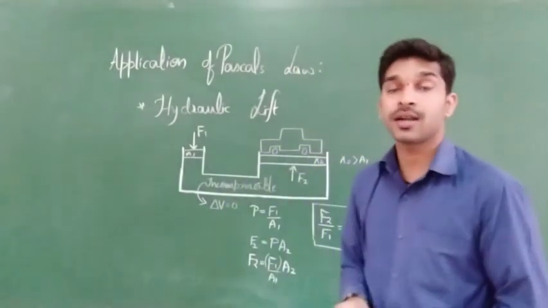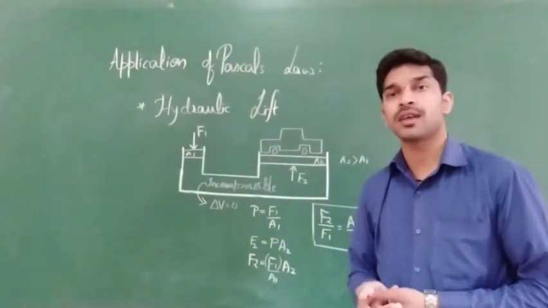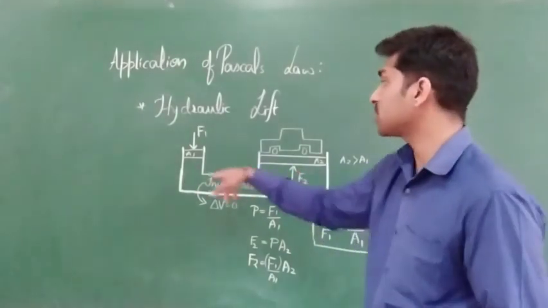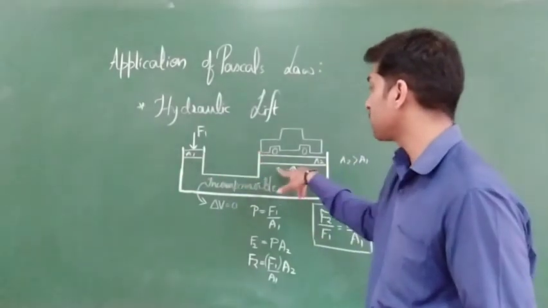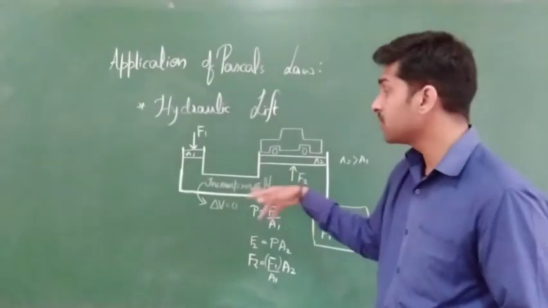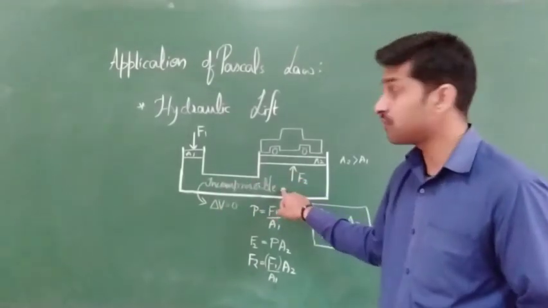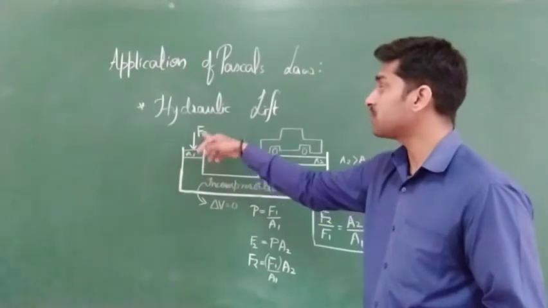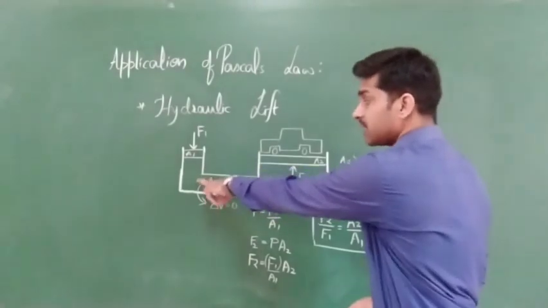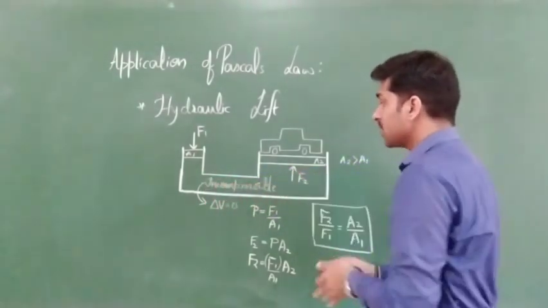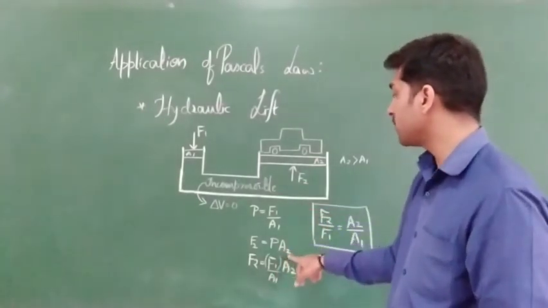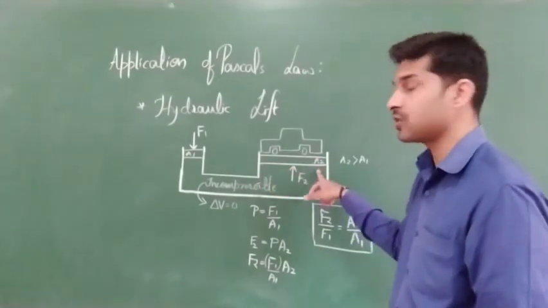Clear? This is nothing but the hydraulic lift. To lift heavy vehicles, this principle we are using. It consists of two cylinders. One is of smaller cross sectional area and the other is of larger cross sectional area, and these two cylinders are connected by a horizontal pipe which is filled with incompressible fluid. Next, a small amount of force F1 is applied on the smaller cross sectional area. Pressure is transmitted equally in all directions, so the same pressure is applied over here. So F2 is nothing but P times A2. Why A2? Because this has the larger cross sectional area.